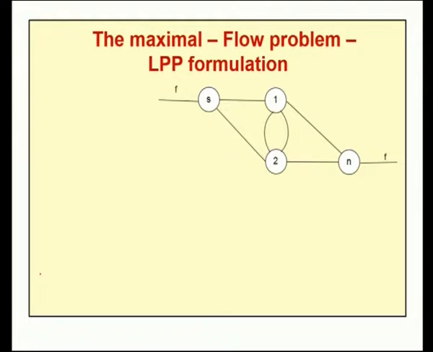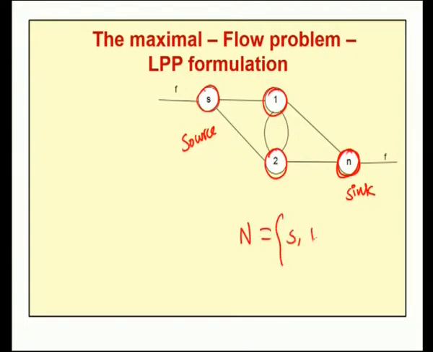If we consider this network diagram, the node S is our source node and the node N is our sink node, and certain nodes in between, which we name node 1 and 2, are called intermediate nodes. So, our network consists of the set of nodes S, 1, 2, N, in which S is the source node, N is the sink node, and nodes 1 and 2 are intermediate nodes.